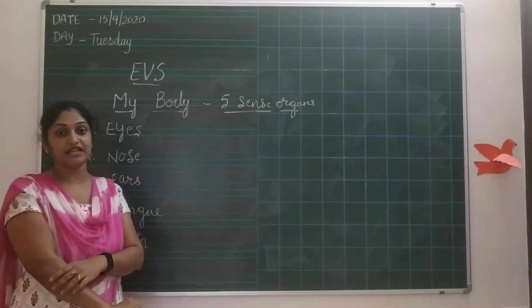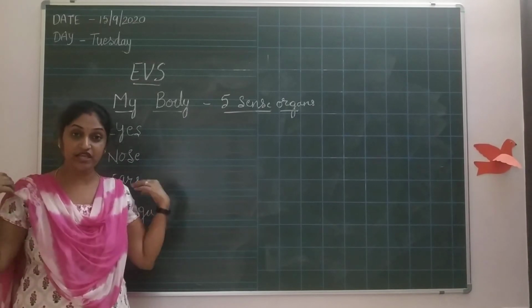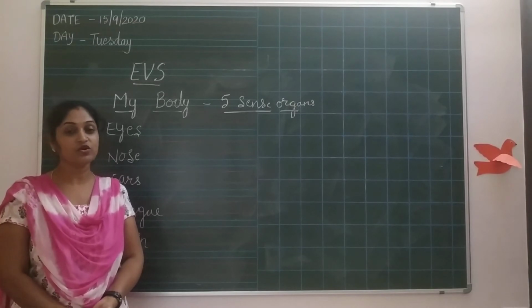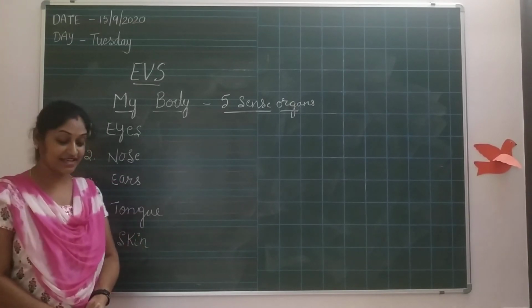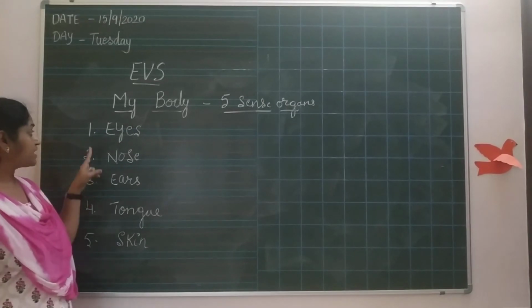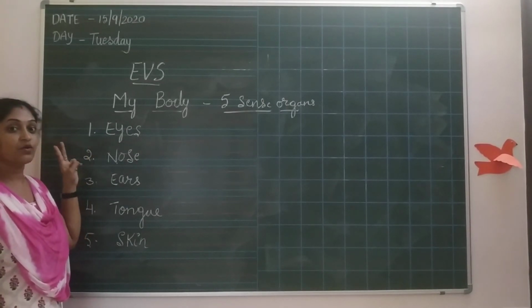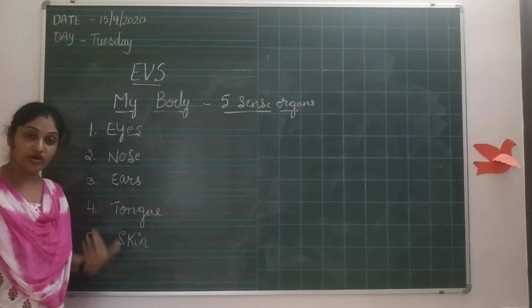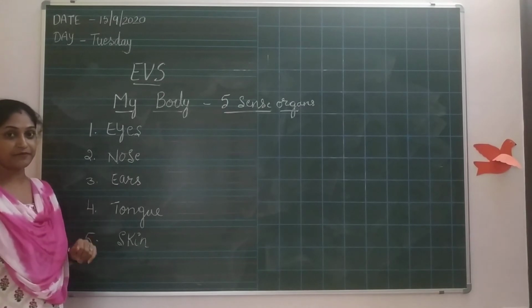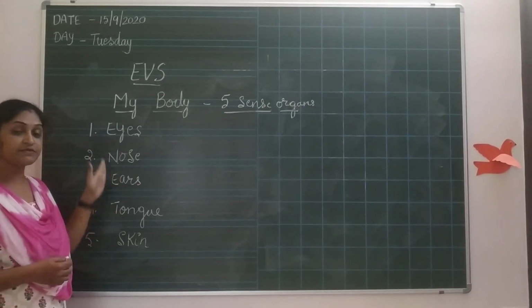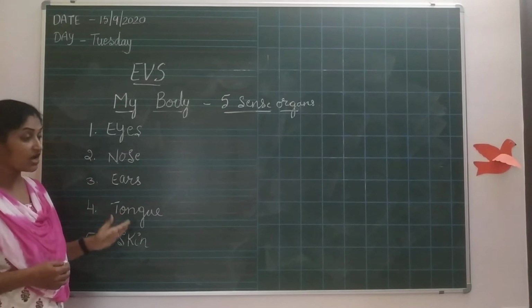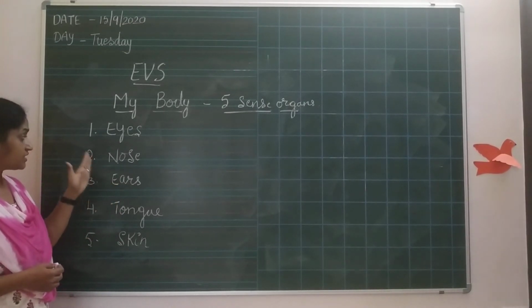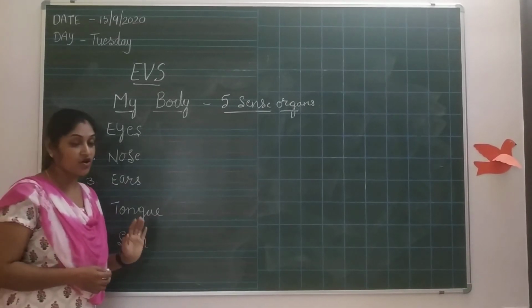it is like a feel. You can't feel the body. The whole body consists of skin. If you don't have the skin, you will not look nice, no children. Yes. In this, you can see 2 eyes, 1 nose, 2 ears, 1 tongue, and all the body covered with skin. I am specifying only these parts because these all are 5 sense organs. Okay? These all are 5 sense organs.